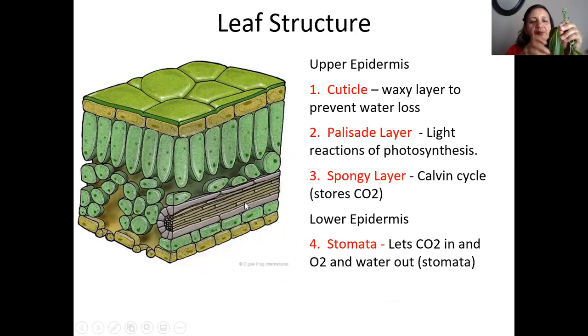The upper waxy part is called the cuticle, a waxy layer which prevents water loss, just like we have some keratin in our skin to prevent water loss. The palisade layer is where the light reaction of photosynthesis happens. Then the spongy layer is where the Calvin cycle stores carbon dioxide. And the lower epidermis lets the carbon dioxide and oxygen in and out. So here are some stomata. What are stomata? They are tiny holes, right? You're going to see the beautiful leaf here. So this is the leaf.